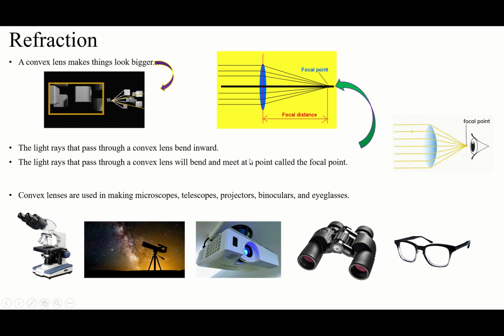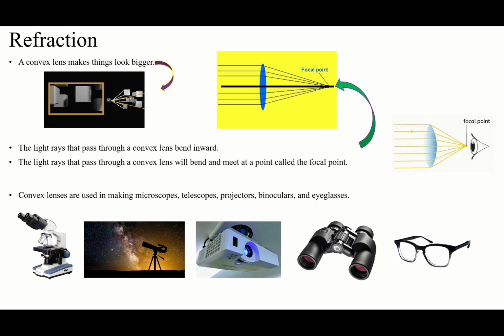inward. What's the focal point? When the light rays bend inward, of course at one point they will meet each other. Let's say we have a house that has 10 doors. From all the 10 doors people are going to enter the house.